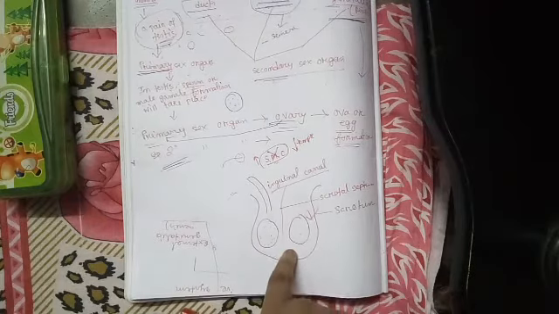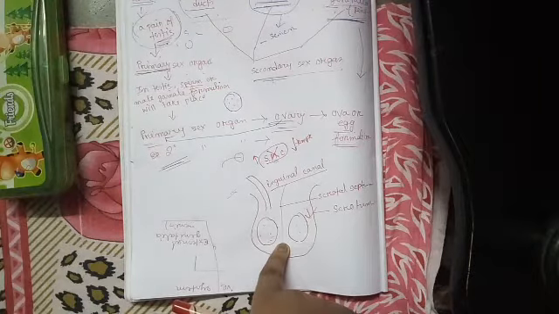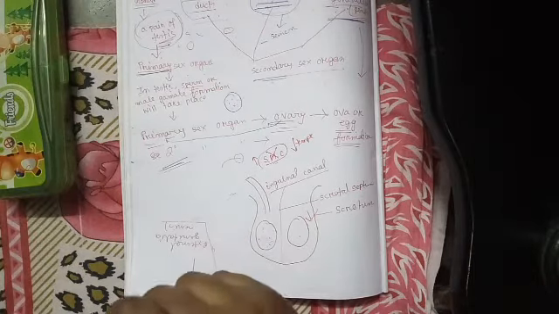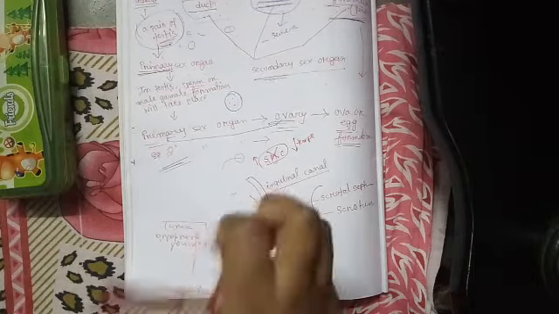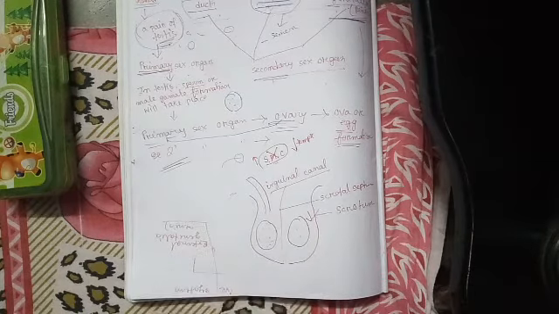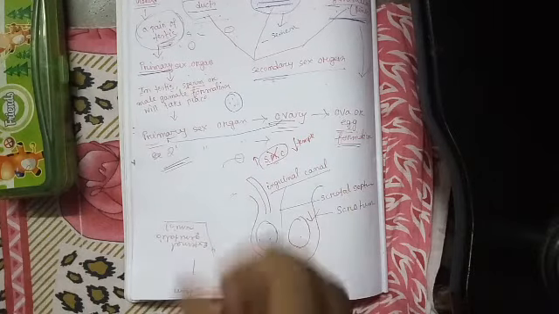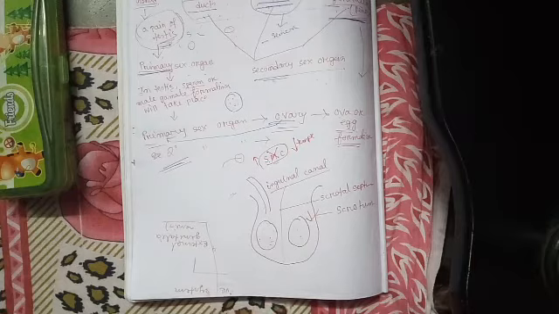This lower temperature is only maintained in the scrotum, but the hormone producing cells, now we know the name of the hormone producing cells, these are the interstitial cells. The interstitial cells can secrete the male hormone testosterone even at high temperature.